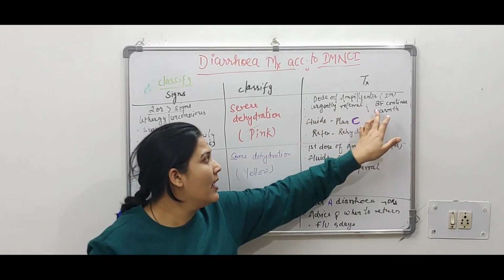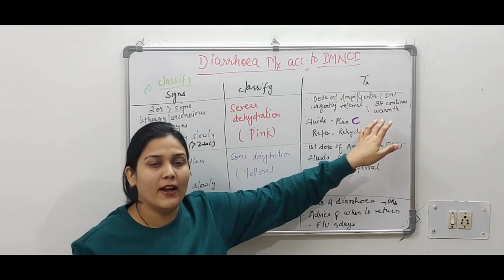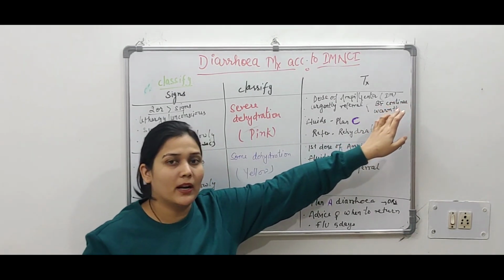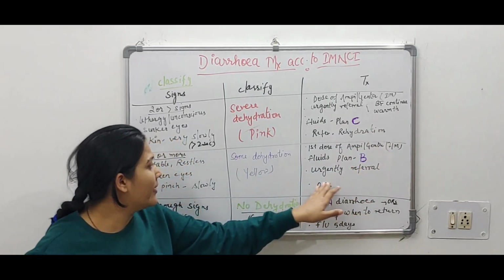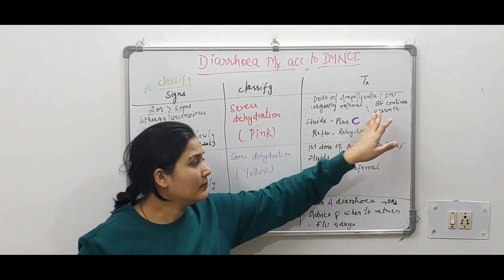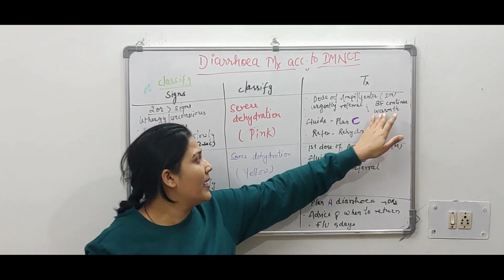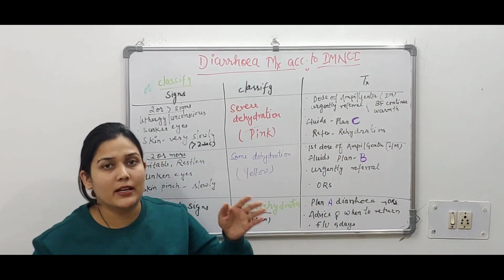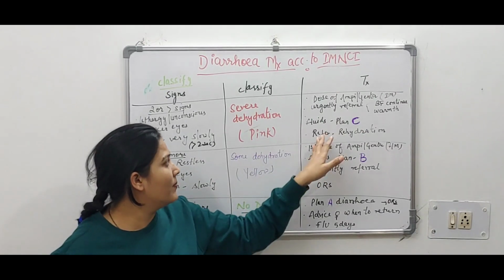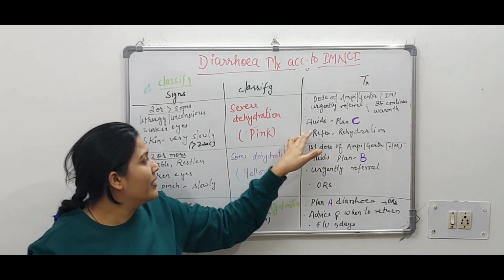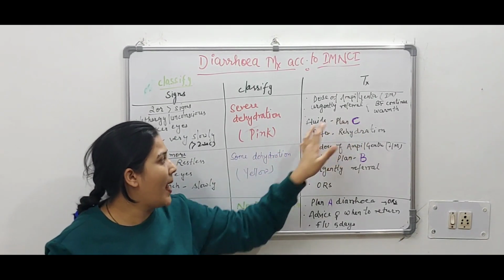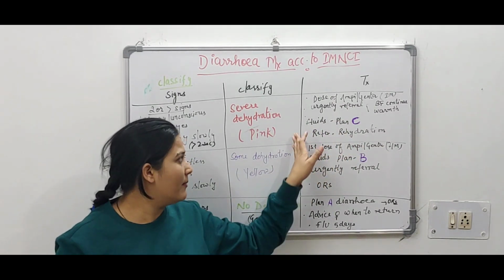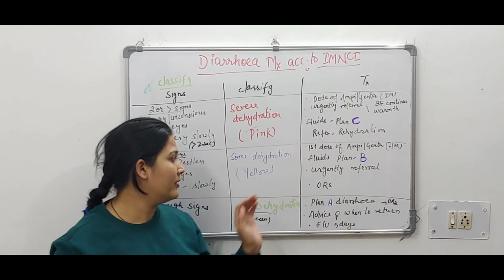So in referral, if the baby is taking breastfeeding, whenever we are referring the child, we will tell that breastfeeding should continue if the baby is taking feed, either in plan B or plan C. If not taking feed, then keep the baby warm and maintain the glycemic status of the baby. And in severe dehydration, fluids will be given according to plan C and refer for rehydration therapy. That means the baby should be referred to a tertiary care center.